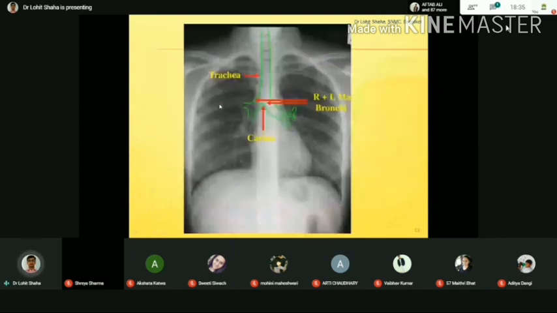So next, this is about the trachea I wanted to say. See here in this X-ray PA view. So this is the trachea. It comes up to the fourth thoracic vertebra. This angle is called the sternal angle, or it is also called the angle of Louis. So exactly at this level, this trachea divides into two, that is the right and left main or principal bronchus. And the angle exactly where it divides is called the angle of carina. Okay? So this is about the trachea, how it looks in the X-ray.